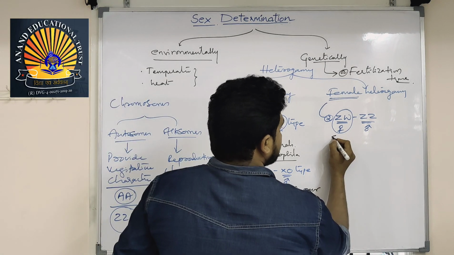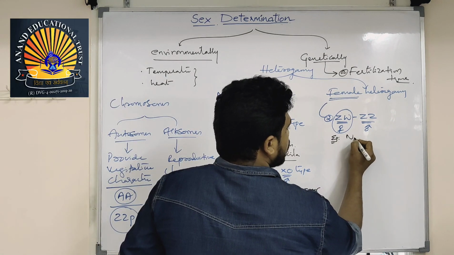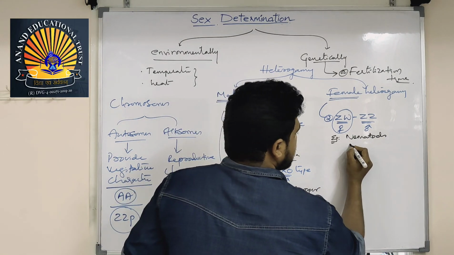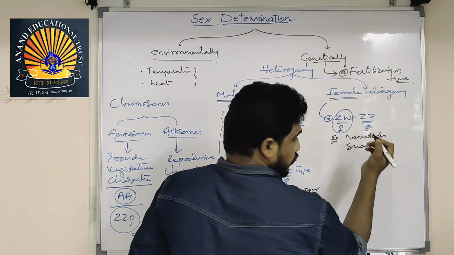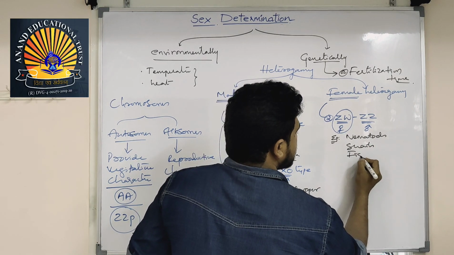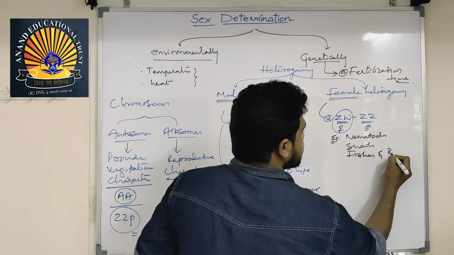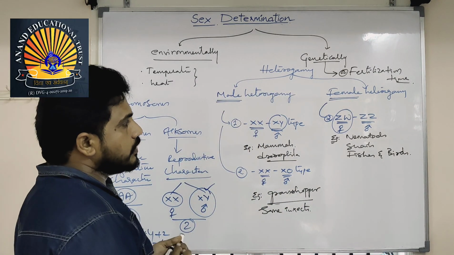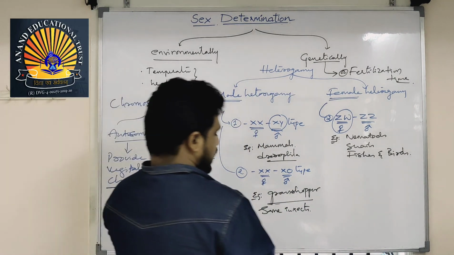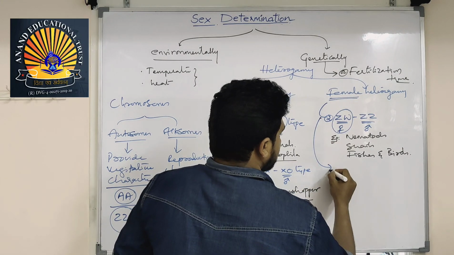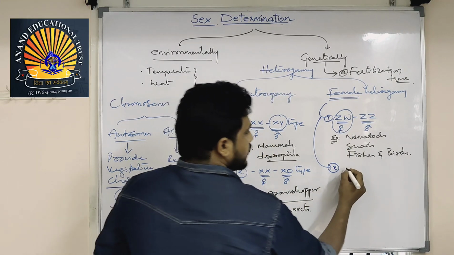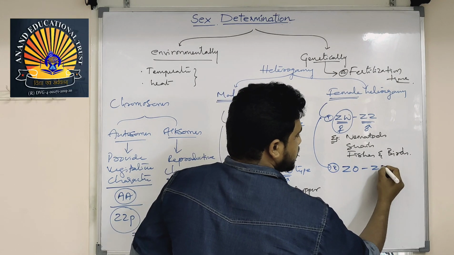Examples for this: nematodes like Ascaris, snails, molluscs, fishes, and birds. These are examples. And another pattern, the second one, is ZO, ZZ.